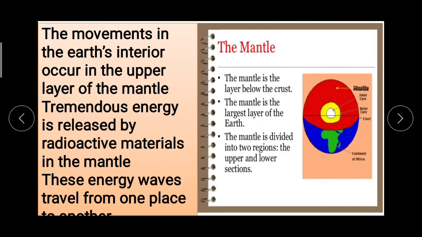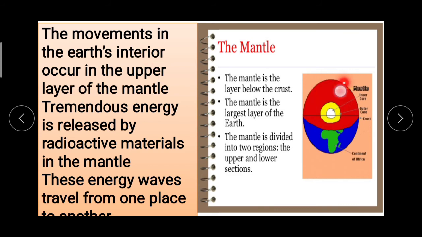The movements in the earth's interior occur in the upper layer of the mantle. Now this mantle, you studied about this in the structure of the interior of the earth.